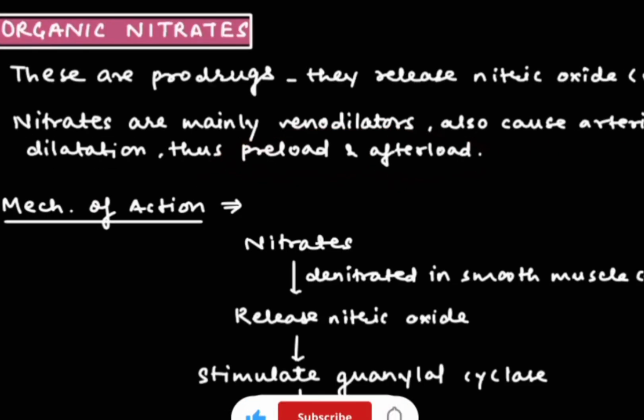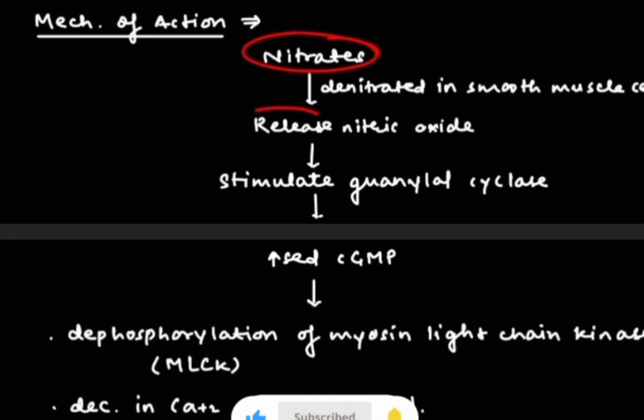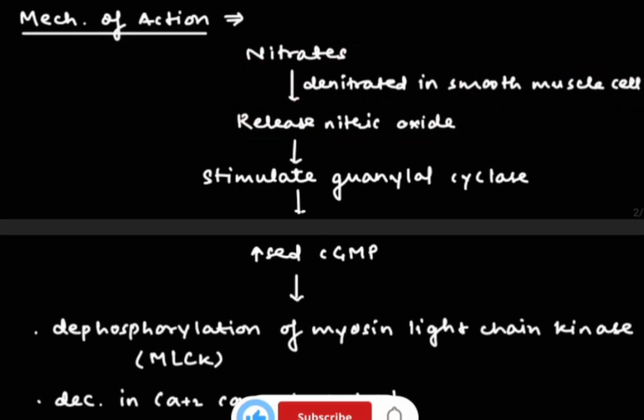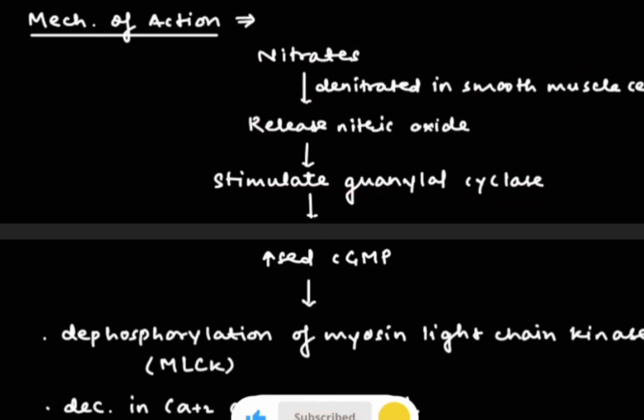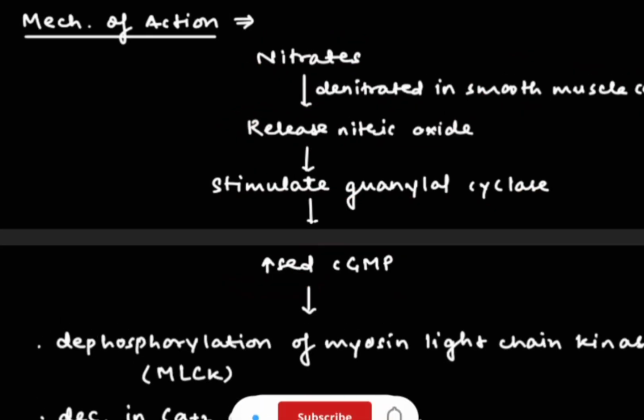Now what's the mechanism of action? Nitrates release nitric oxide in the smooth muscle cell, which stimulates guanylyl cyclase, and this increases the level of cGMP, cyclic guanosine monophosphate. Then there will be dephosphorylation of myosin light chain kinase. Then there will be a decrease in calcium concentration in the cytosol, and this will lead to relaxation of vascular smooth muscle fibers.